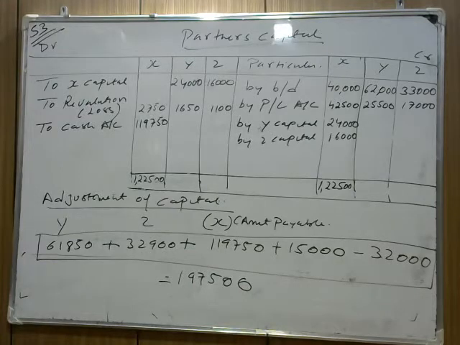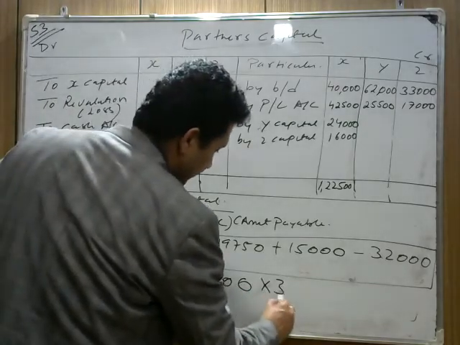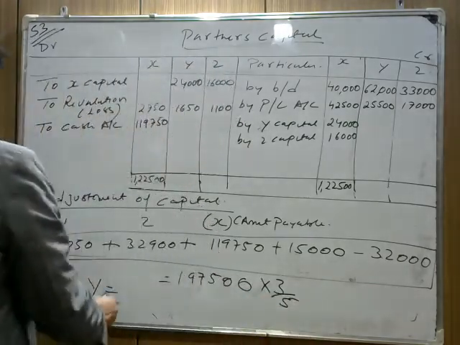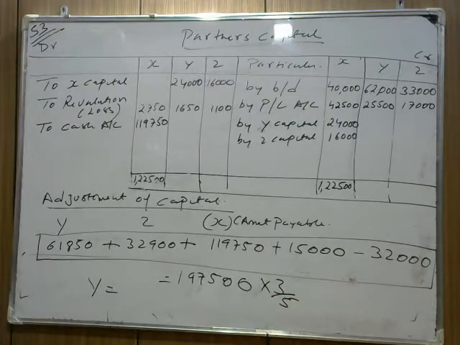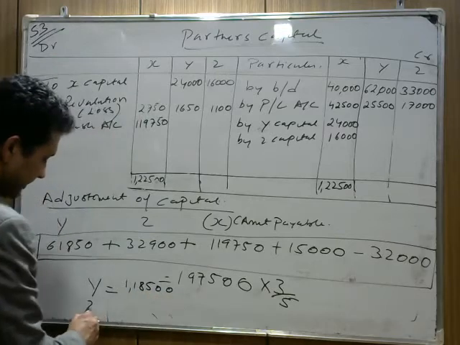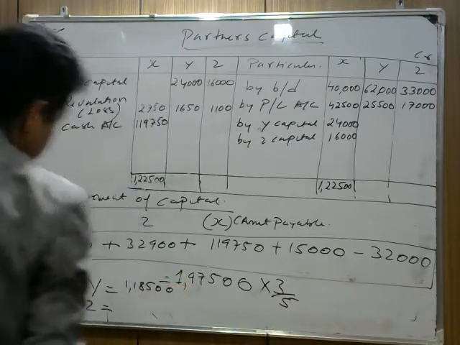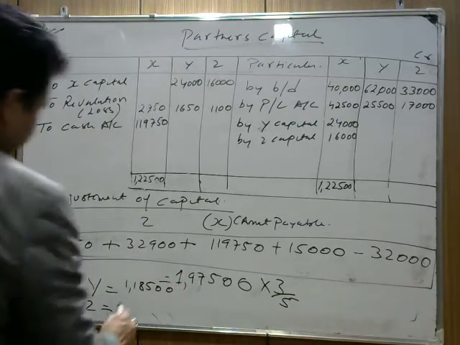Now step second says that divide the above capital in the new ratio, and the new ratio of Y and Z is given. The new ratio of Y and Z is 3/5 and 2/5. The capital is coming 1,97,500 into 3:2. It means 3/5 is coming 1,18,500. So Y is coming 1,18,500 and Z is coming 1,97,500 into 2/5, which is 79,000.